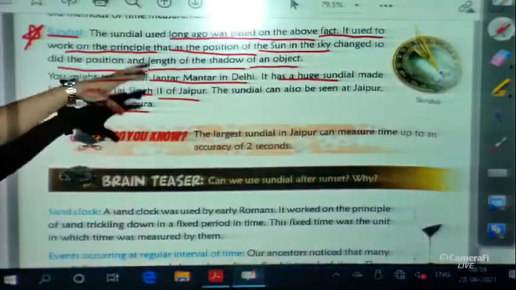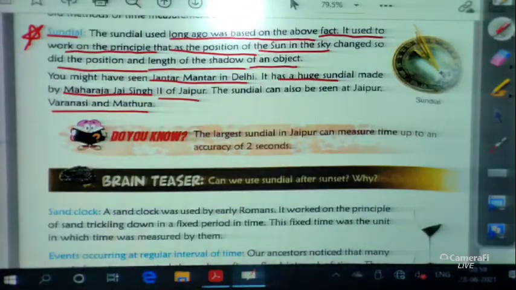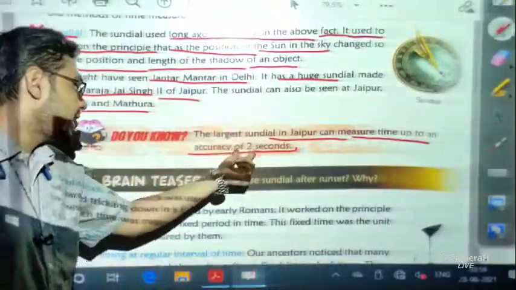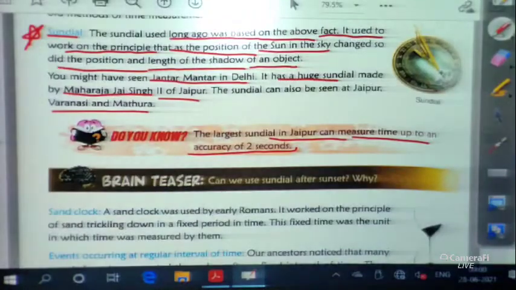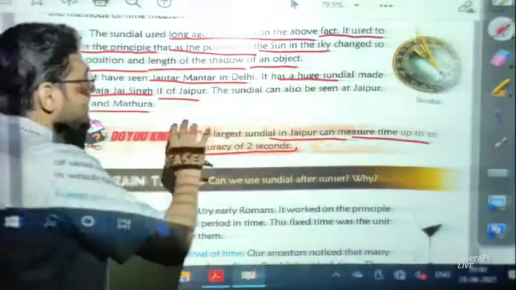The largest sundial, in Jaipur, can measure time with an accuracy of 2 seconds. So this is one kind of thing which our ancestors used.